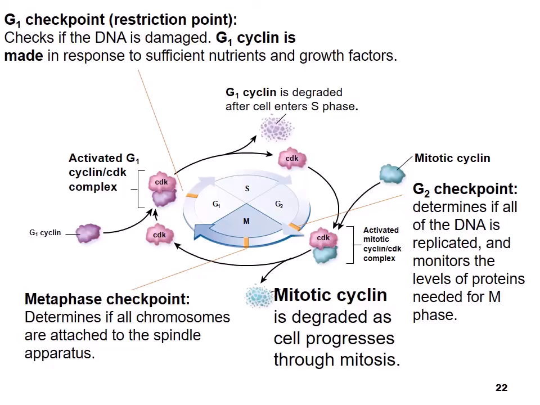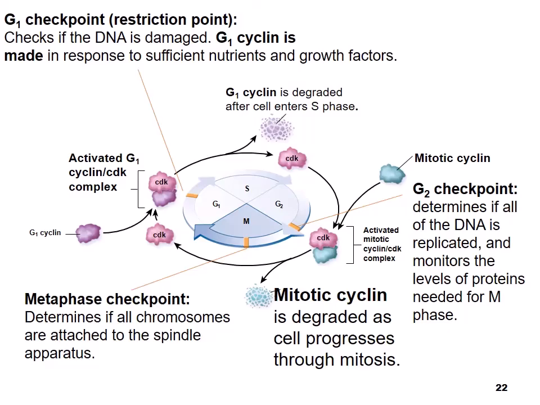That first checkpoint is the G1 checkpoint, or the restriction point, and it checks to see if the DNA is damaged. So G1 cyclin is made in response to sufficient nutrients and growth factors. And so the G1 cyclin binds to the cyclin-dependent kinase. And then we go on to S phase. In S phase, we replicate the DNA.